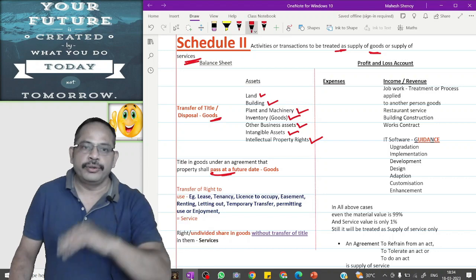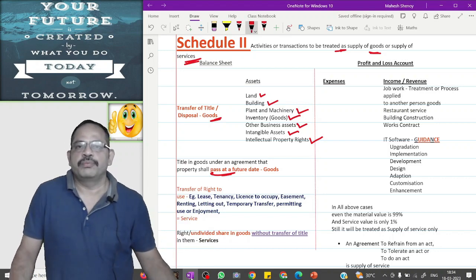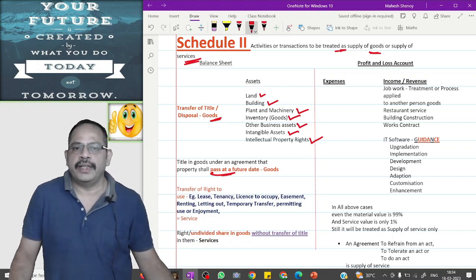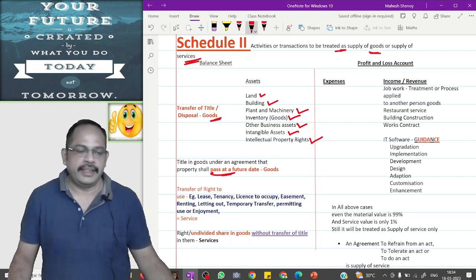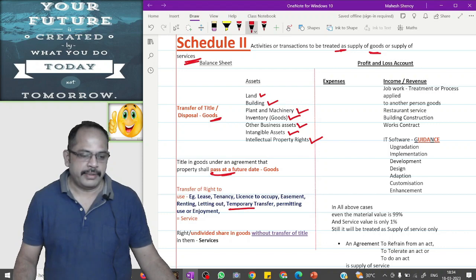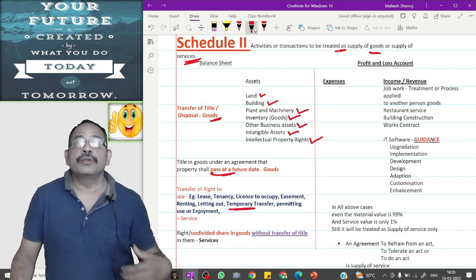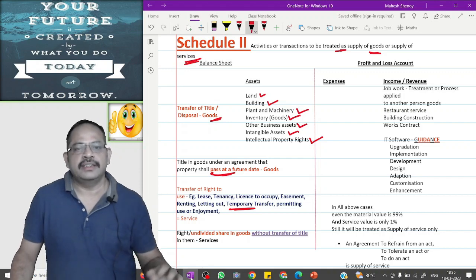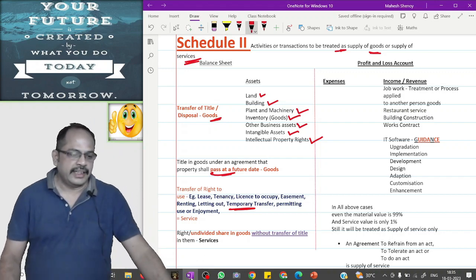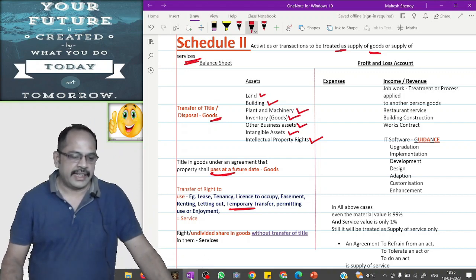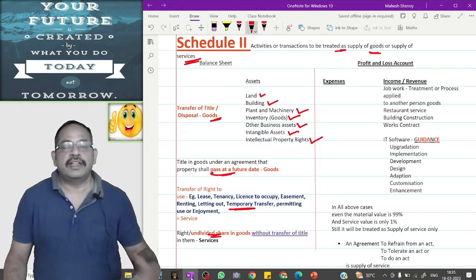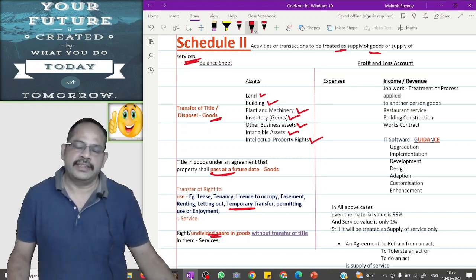Transfer of right to use like lease, tenancy, license to occupy, easement, renting out, temporary transfer. Permanent transfer means it is goods. Temporary transfer, permitting use or enjoyment, is service. Any right or undivided share in goods without transfer of title is services.